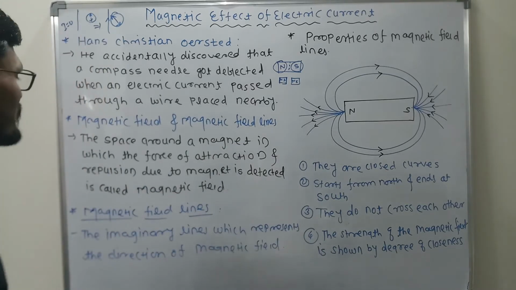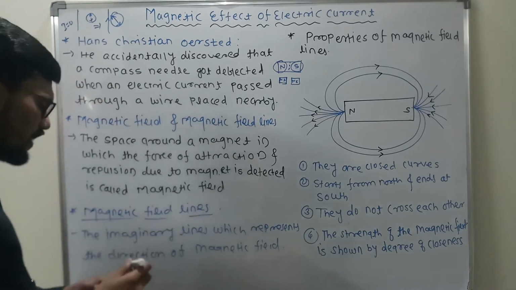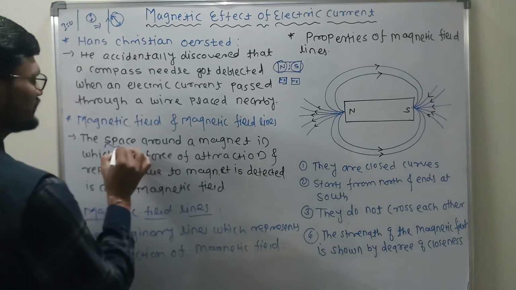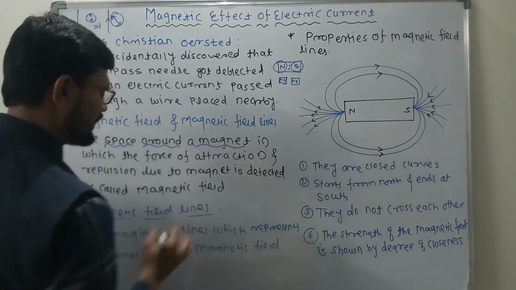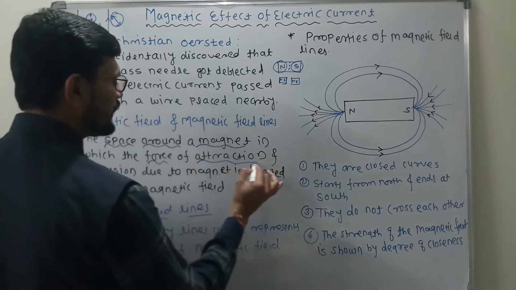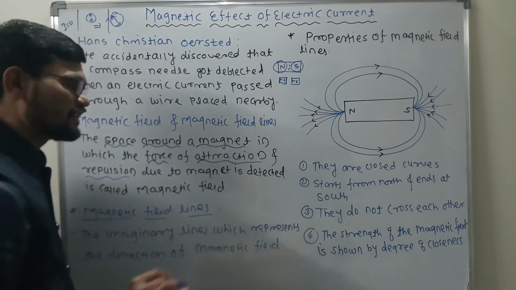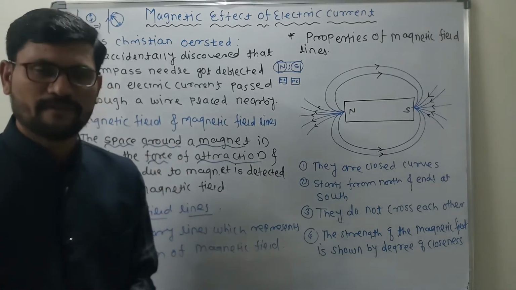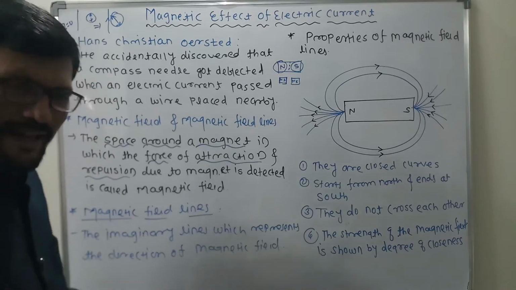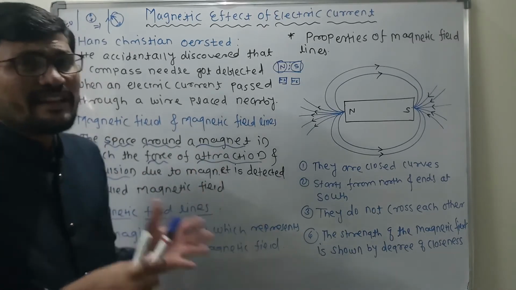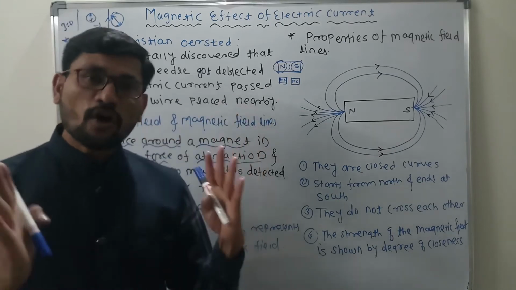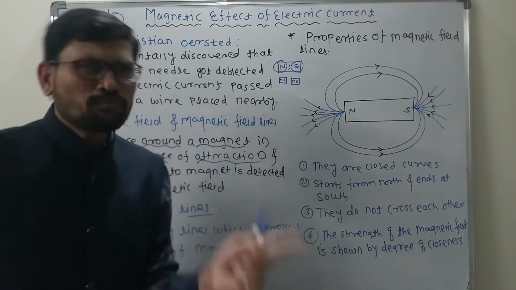If we focus on this concept, the space around a magnet in which the force of attraction and repulsion is present is called the magnetic field. Clear, beta? Which means what I am telling you is that north-north is repulsion, south-south is repulsion, and north-south is attraction. Both possibilities are there.